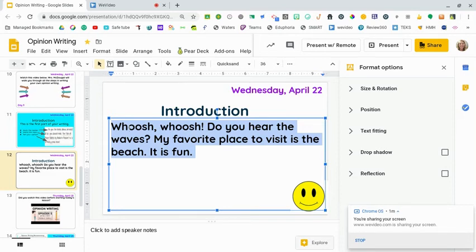So again, let's read this one more time. Whoosh, whoosh. Do you hear the waves? My favorite place to visit is the beach. It is fun. All right, guys, so this is your introduction. This is all I want you to work on today.